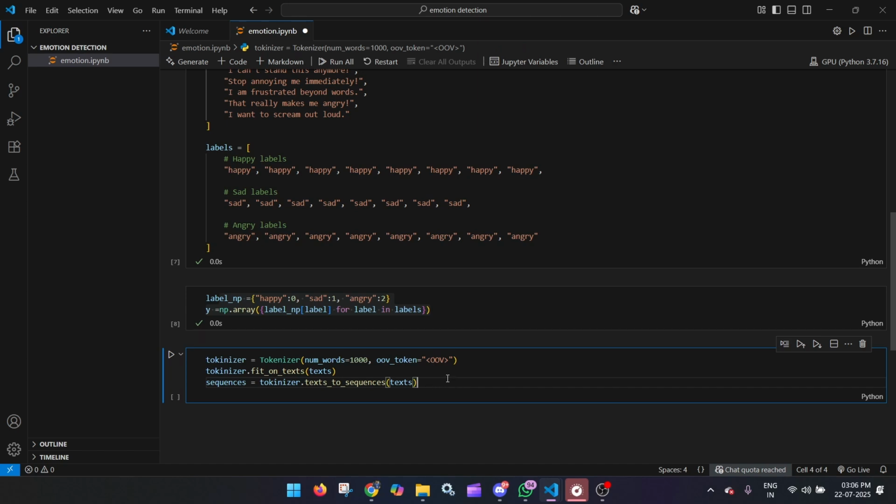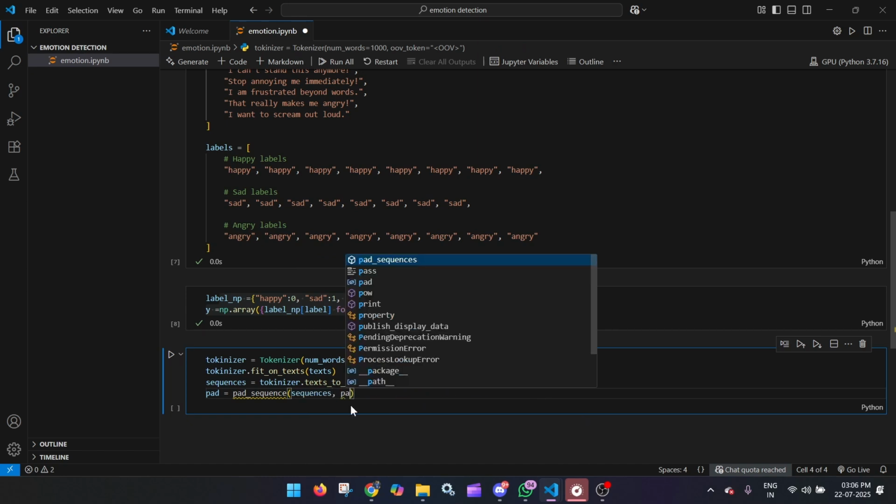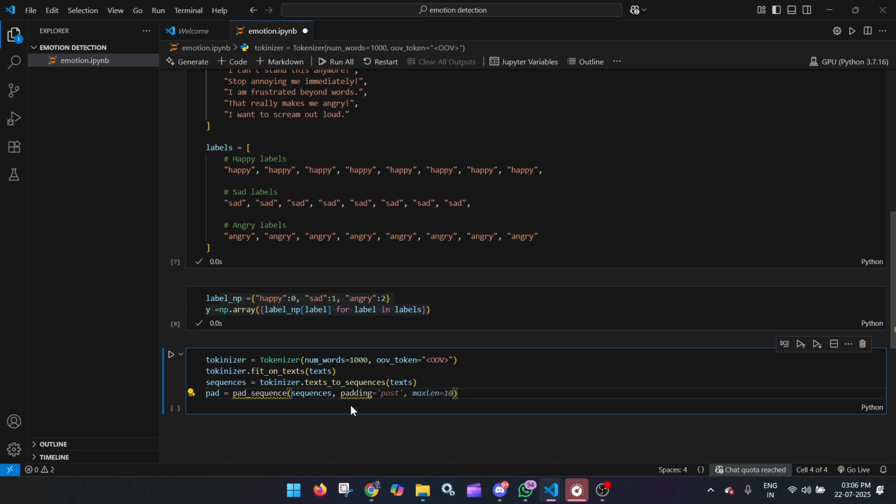For that I have to add a line, pad_sequences, and I will pass this sequence over here, and then give padding equals post.